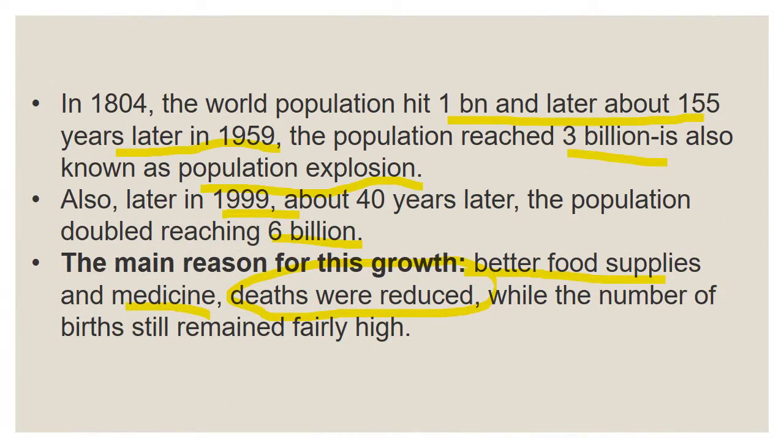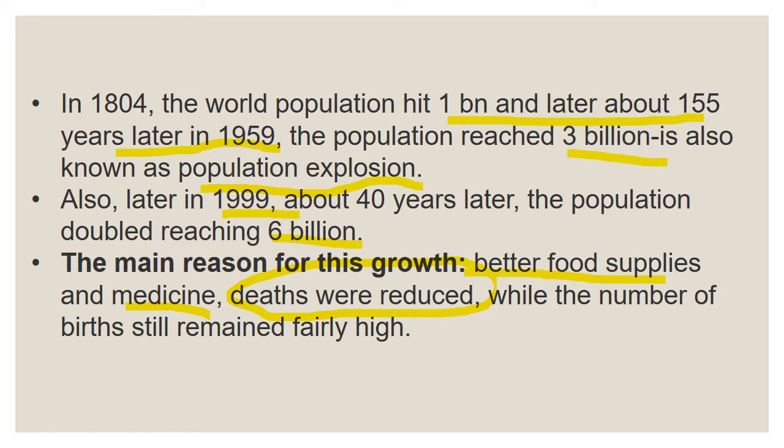In 1804, the world population hit 1 billion, and about 155 years later, in 1959, the population reached 3 billion. This is called population explosion. So what is called population explosion? In 155 years it reached 3 billion. And later in 1999, that means after 40 years, the population doubled, that is 6 billion. So it is increasing like anything.